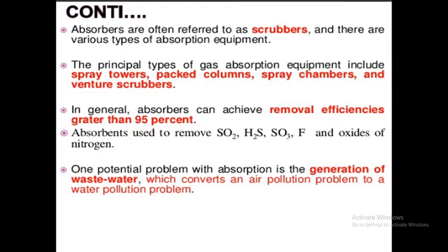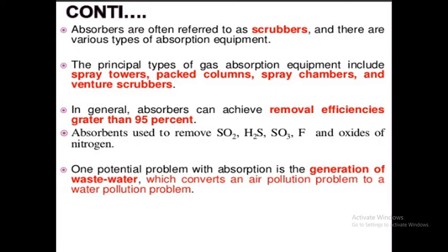The absorber is called a scrubber. Various types of absorption equipment are there. What are the types of absorption equipment? Spray tower, packed column, spray chamber, venturi scrubber, etc. The advantage of an absorber is that removal efficiency is greater than 95%.